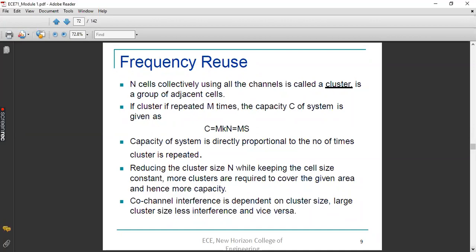Similarly there are m clusters, so the total available channels will be m into S, where S is k into n. The capacity of the entire system can be written as mkn, where k into n can be replaced by S. So capacity is equal to m into S. Is this point clear to you?